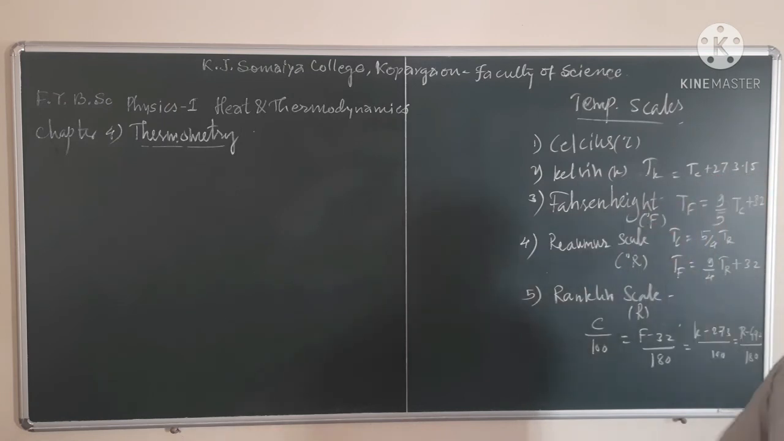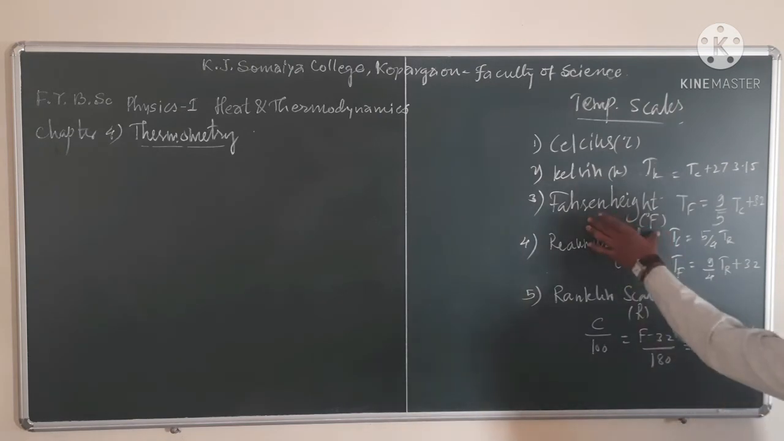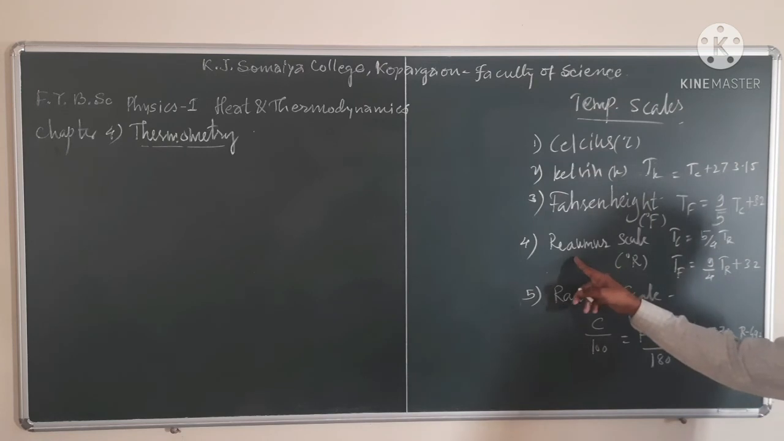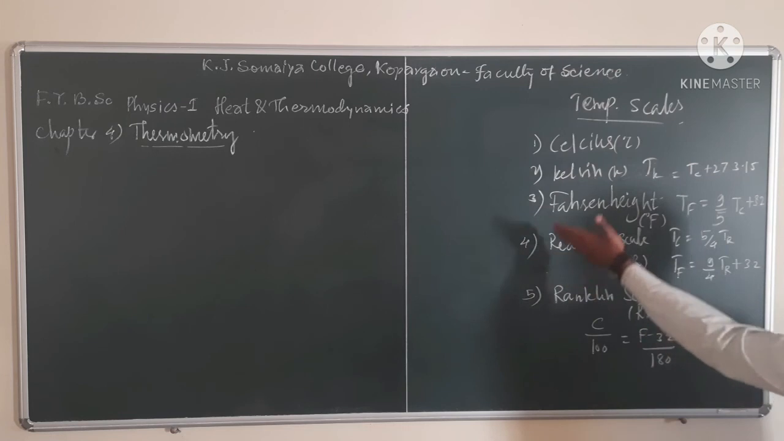Then the Fahrenheit scale is derived from the temperature of our human body. For medicinal purposes, doctors often use this Fahrenheit scale, degree F. Then the Reaumur scale and the Rankine scale. The Reaumur scale is derived from the boiling point of ethanol and the freezing point of ethanol.